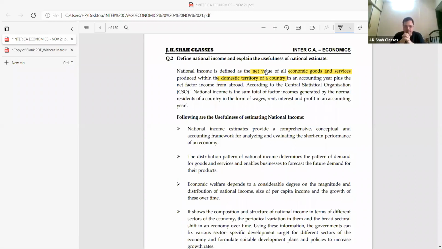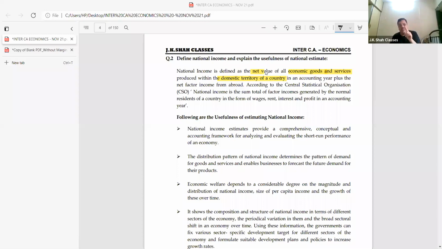Please understand what I'm trying to say. Within the political boundaries is a country. Then ships, planes outside the country, but they are Indian owned, are a part of domestic territory. I said oil and natural gas rigs in the international waters, domestic territory.